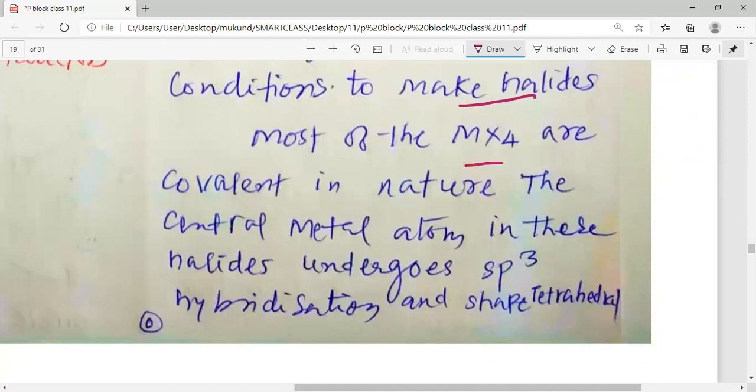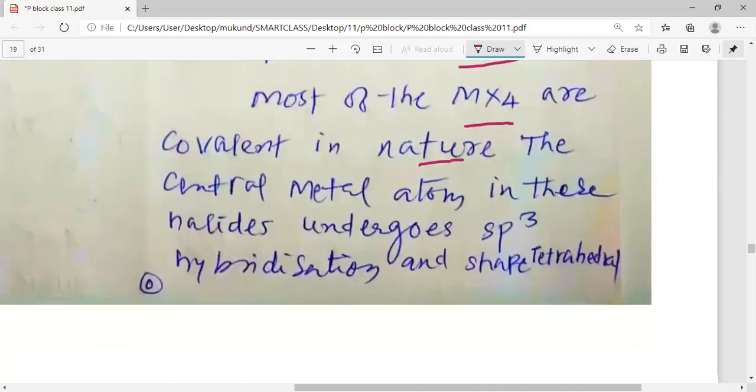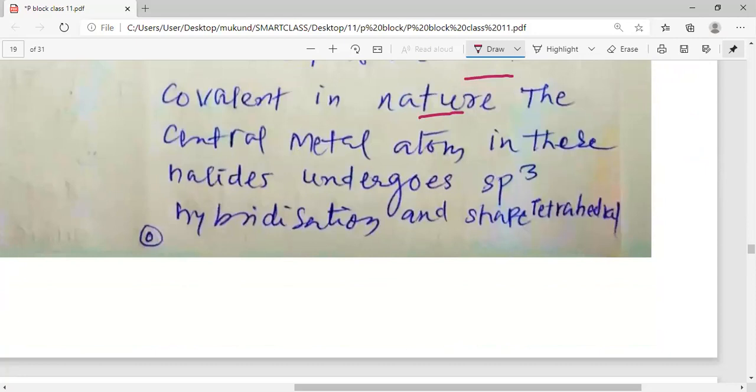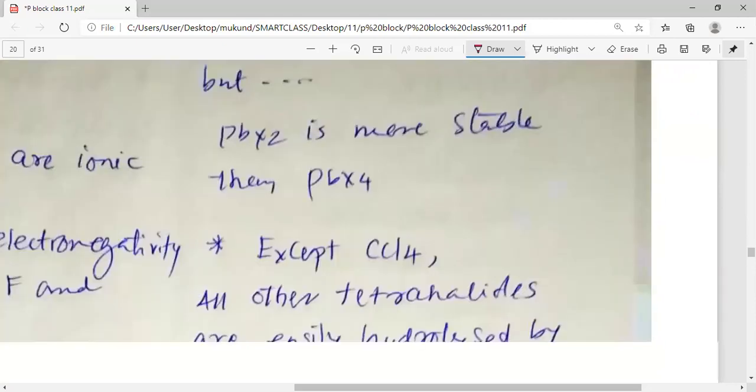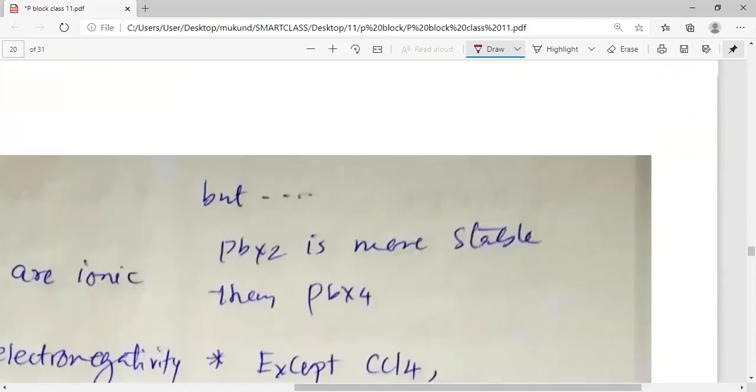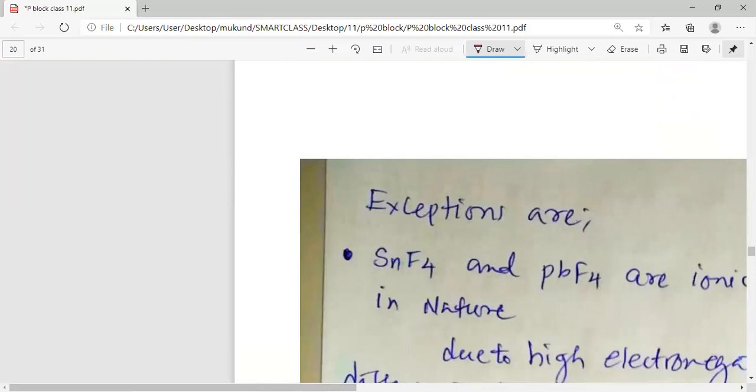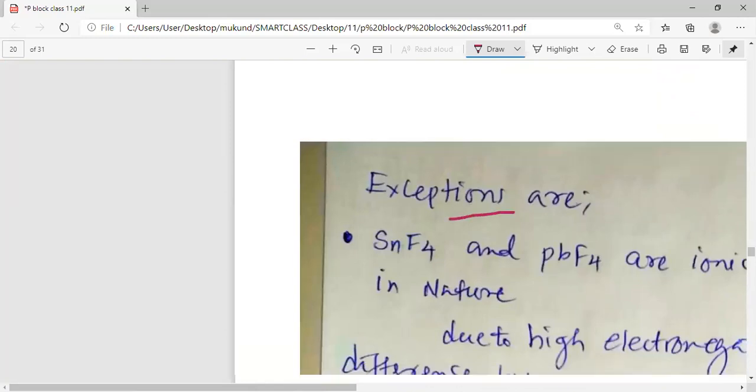Most of the MX4 are covalent in nature. The central metal atom in these halides undergoes sp3 hybridization and their shape would be tetrahedral. This is what we are talking about, MX4 type of halides. Now we have some exceptions.